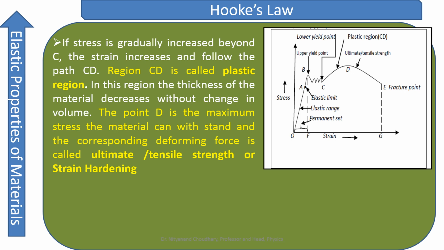From here, the body is not going to regain its original shape. In this region, the thickness of the material decreases without changing the volume, and this is very important, you should remember. The point D is the maximum stress the material can withstand, and the corresponding deforming force is called the ultimate or tensile strength. That is, from point C to D, it is also called strain hardening. Now let's go beyond.